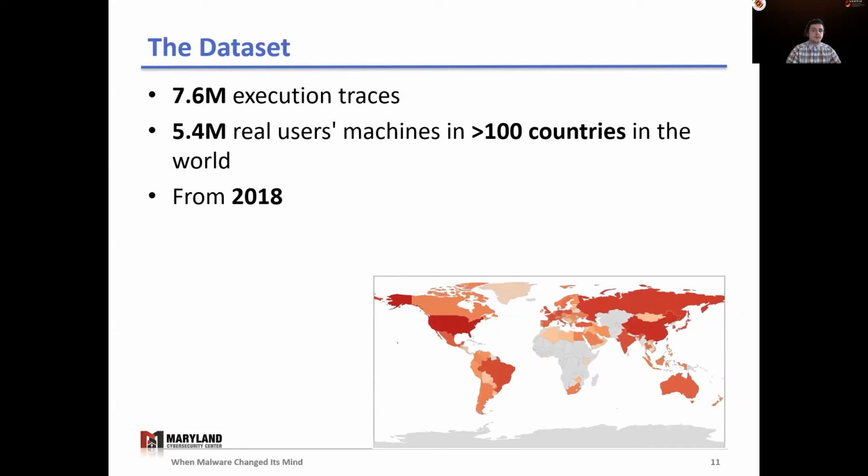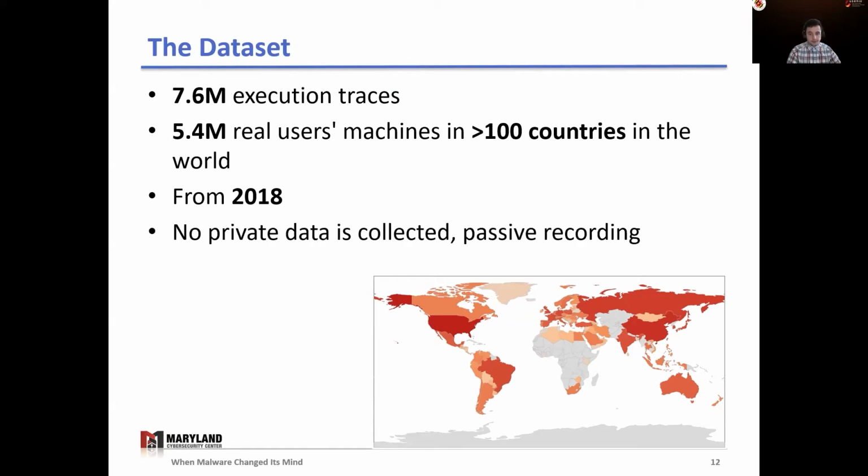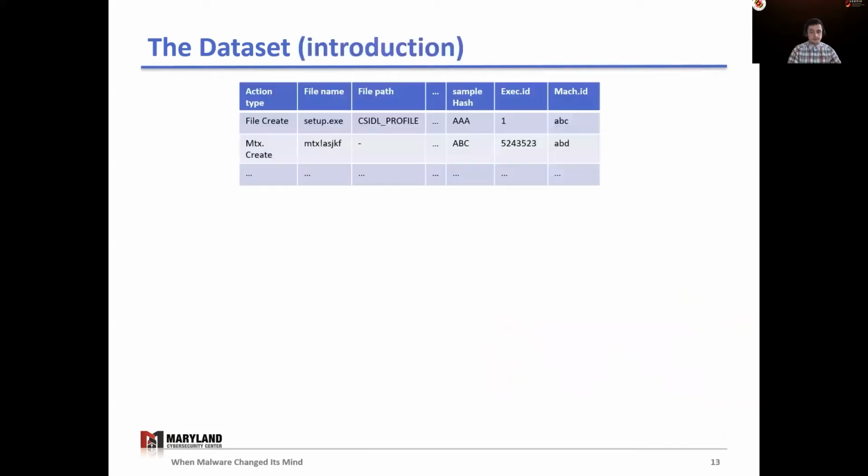Therefore, in 2018, we collected 7.6 million execution traces from 5.4 million users across the globe. As with other user data, privacy is of utmost importance, so we don't collect any identifiable information. Additionally, we don't put the user at risk by having them run malware, but we passively record any suspicious execution as the last line of defense for catching malware samples. Therefore, our dataset reflects the attack surface in the real world and what an antivirus vendor has to deal with.